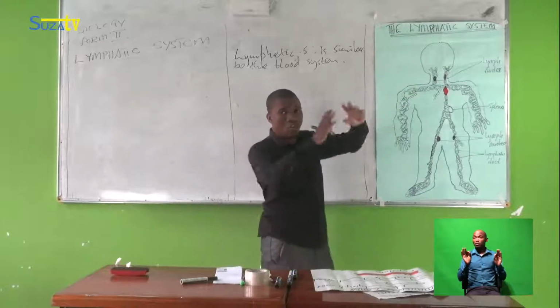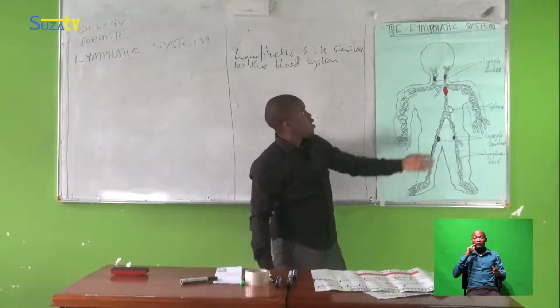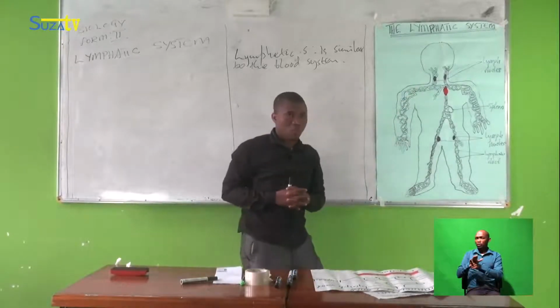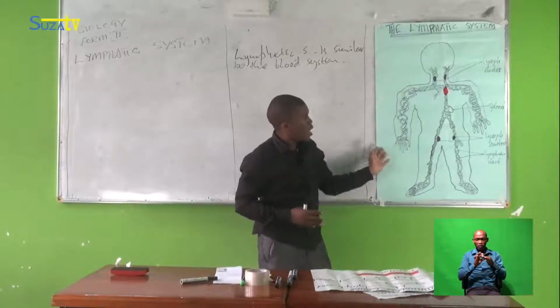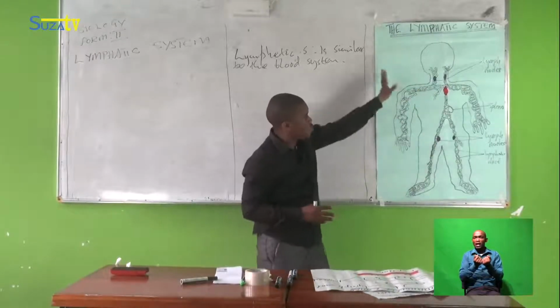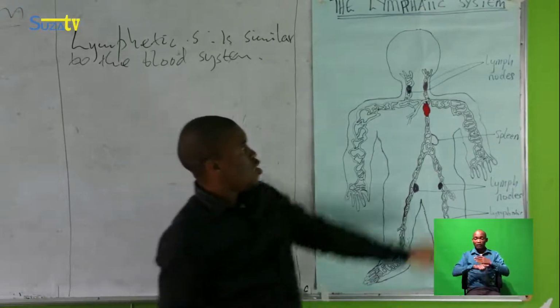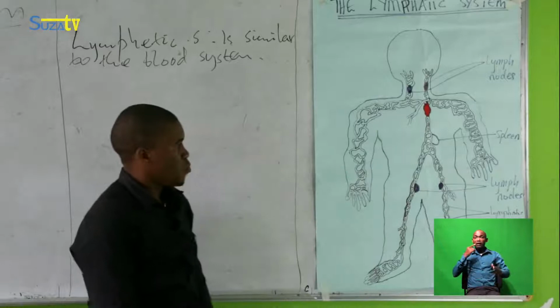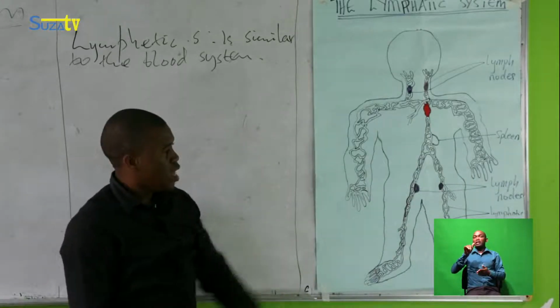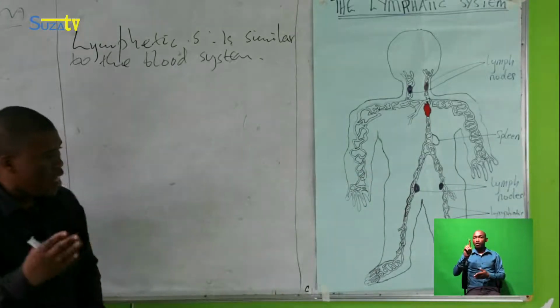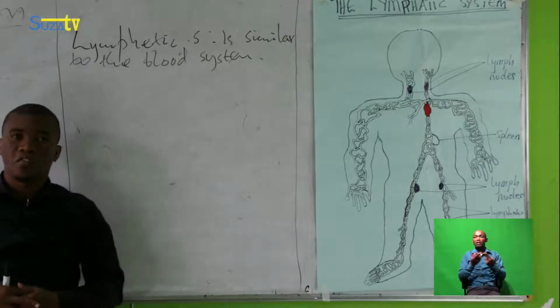We have a lot of things that make up the lymphatic system in our body and are distributed all over the parts of our body. For example, lymph nodes, the spleen, lymph nodes again, and lymph ducts.